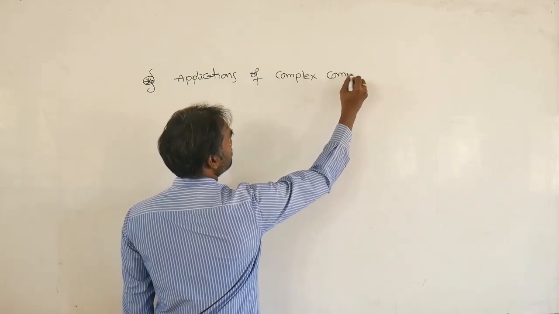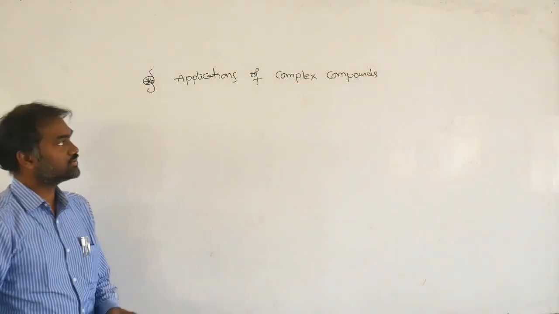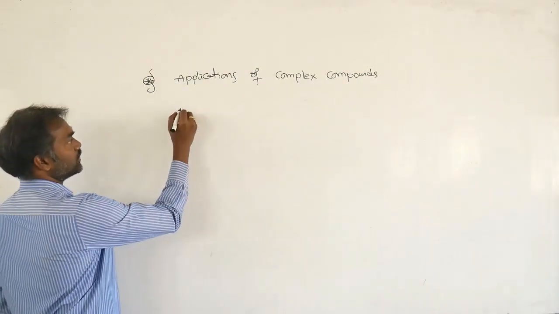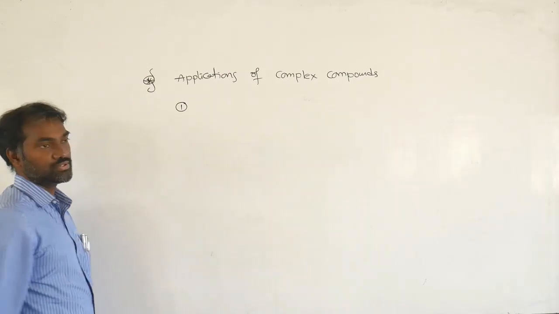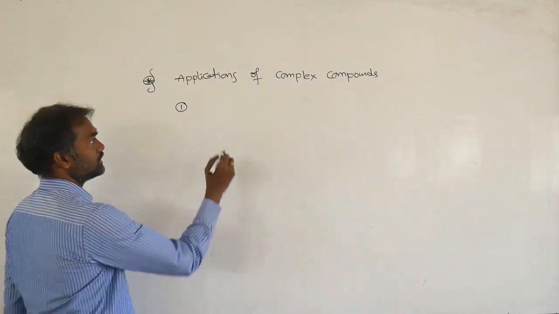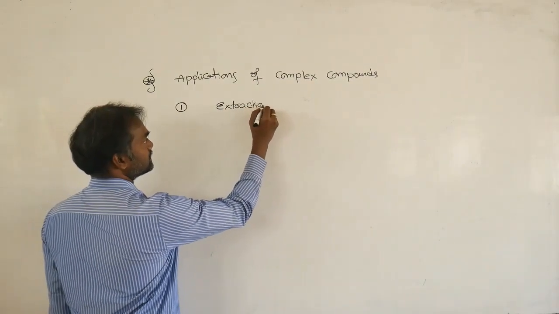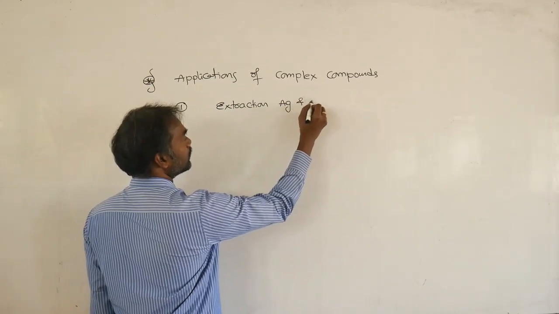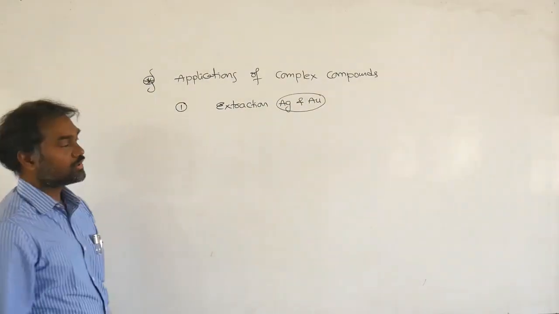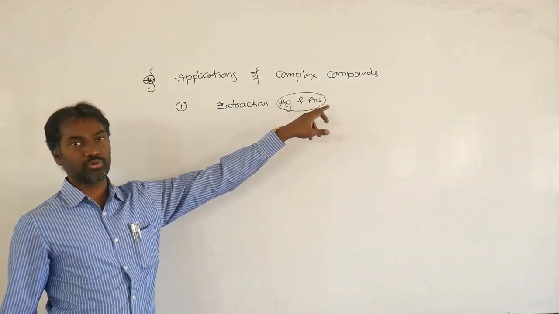See, applications of complex compounds. In our general life, there are so many uses of complex compounds. One by one, we can discuss some examples here. See, one is extraction in metallurgy: extraction of silver and gold, in the form of complex compounds only.